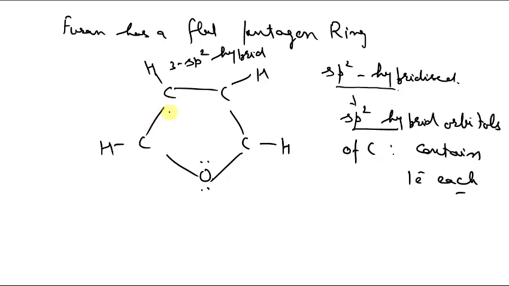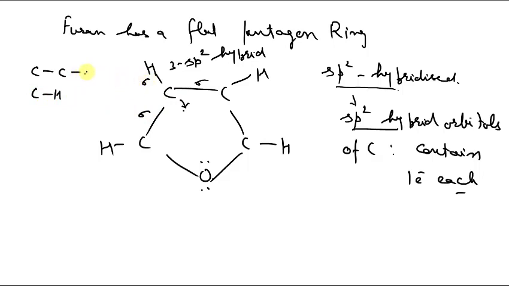Now what are the sigma bonds which a carbon atom shows? If we talk about this carbon atom, it shows carbon-carbon sigma bonds, this is a sigma, this is a sigma, and a carbon-hydrogen sigma bond.